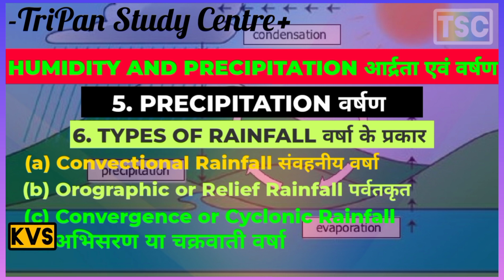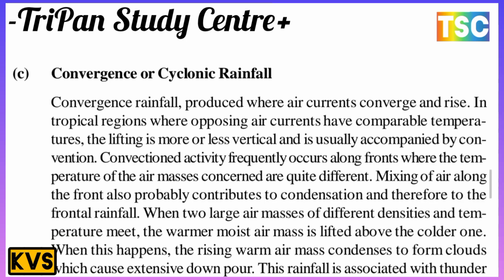The next one is convergence or cyclonic rainfall. That is the most important here. Convergence rainfall is produced where air currents converge and rise. In a tropical region where the opposing air currents have comparable temperature, the lifting is more or less vertical and is usually accompanied by convection.